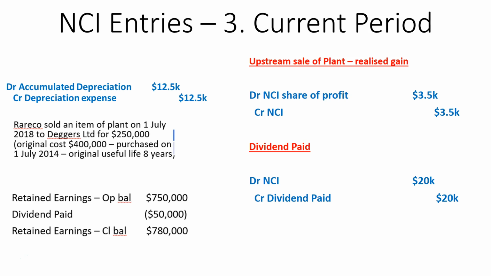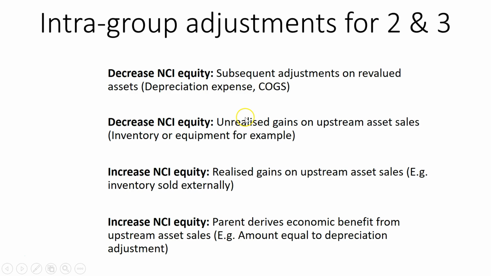And so the equity that they are now entitled to is less than what it was before. So what we do, we reduce the equity by NCI by 40% of the total dividend paid, which was 40% by 50,000, gives us 20,000. We credit dividend paid to increase the equity for the group because NCI needs to take their fair share of that reduction. So before I say that, that's the entire process, it's done.